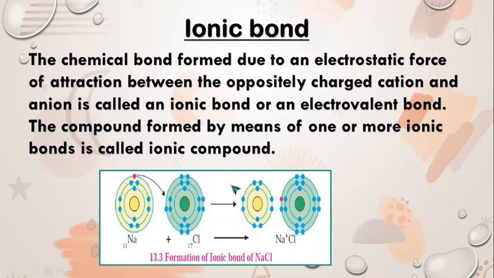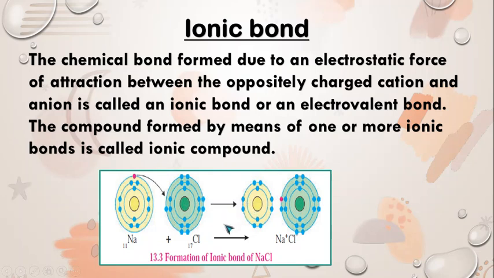Then its L shell becomes the outermost shell with a stable octet. The nucleus of sodium has 11 protons, but the number of electrons in the atom has become 10. So there is a net positive charge, giving a sodium cation, that is Na+.